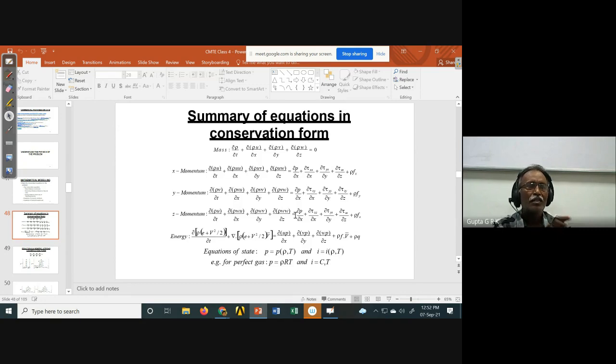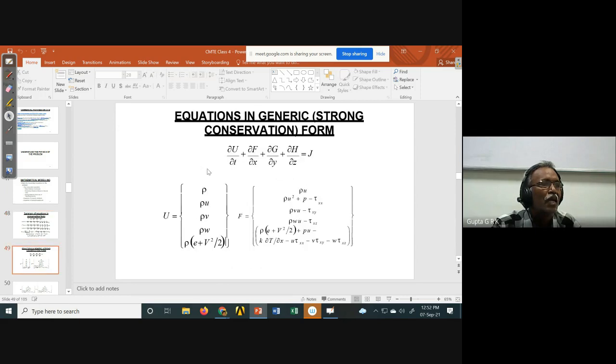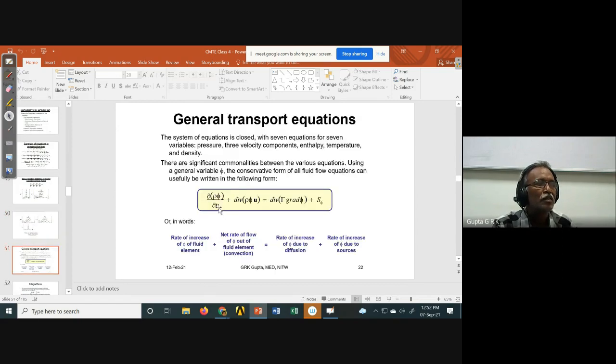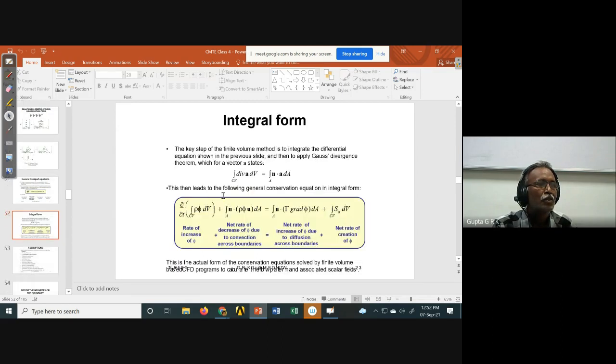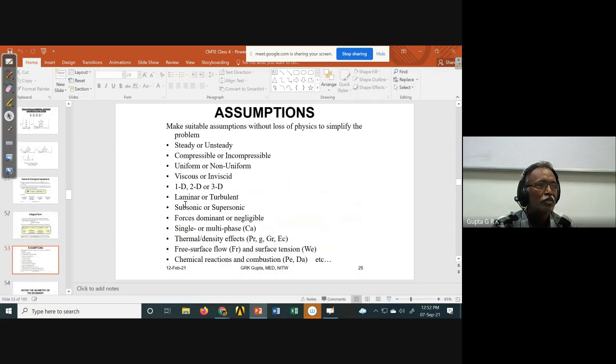If they are constant, no problem. 6 equations, 6 variables only. Okay, so these are the things, and all of the equations can be represented as a single equation like this. These things we will discuss later. These are the general equations I have to know: integral form, differential form, like that.